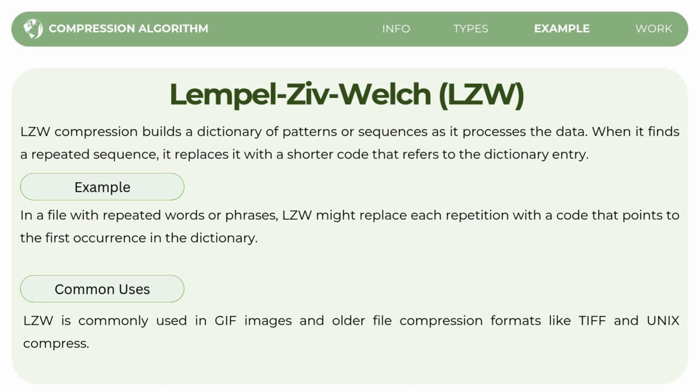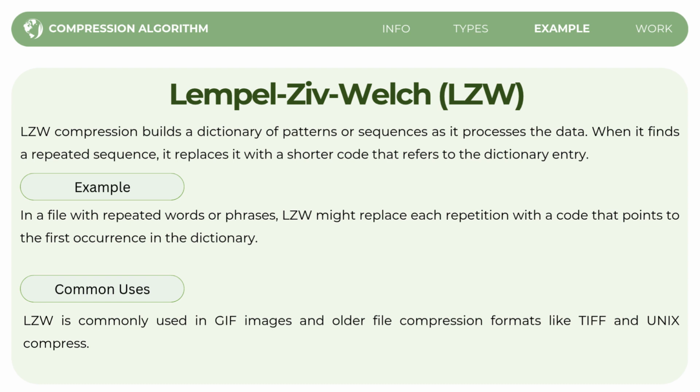Next is Lempel-Ziv-Welch. The LZW compression builds a dictionary of repeated patterns or sequences as it processes the data. So when it detects a repeated sequence, it replaces it with a shorter code that points to the first occurrence of that sequence in the dictionary.